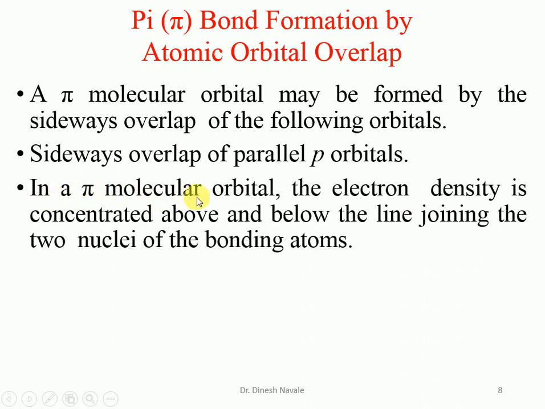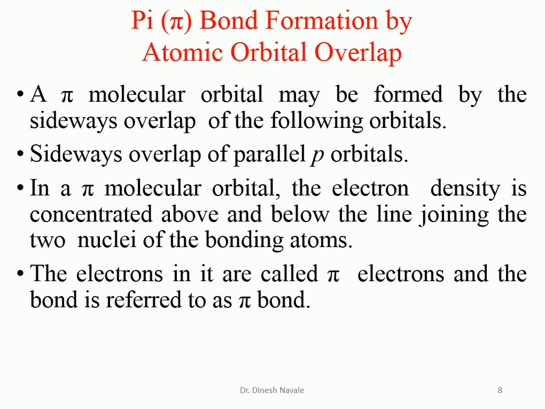In a pi molecular orbital, the electron density is concentrated above and below the line joining the two nuclei of the bonding atoms. So that means, as in the previous example we have seen for sigma bonding, the electron density will be near the nucleus line, whereas in the case of the pi molecular orbital, electron density will be above the plane as well as below the plane which joins the two bonding nuclei. The electrons in it are called pi electrons, and the bond is referred to as the pi bond.